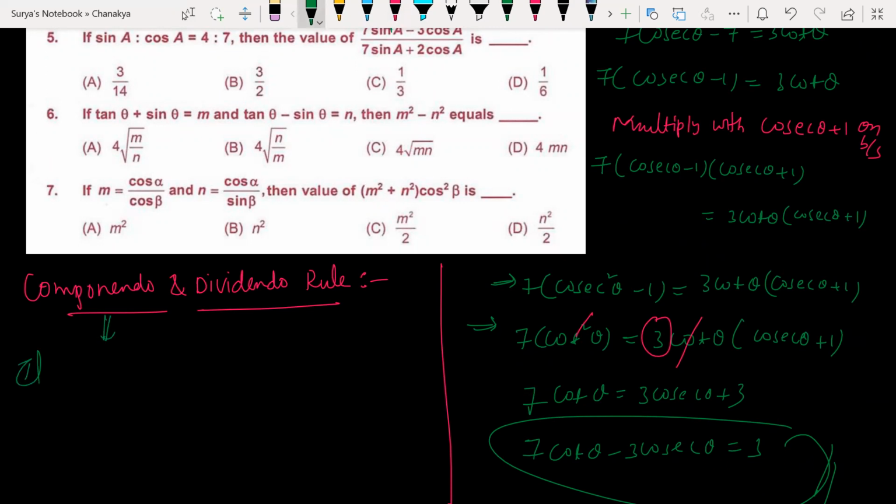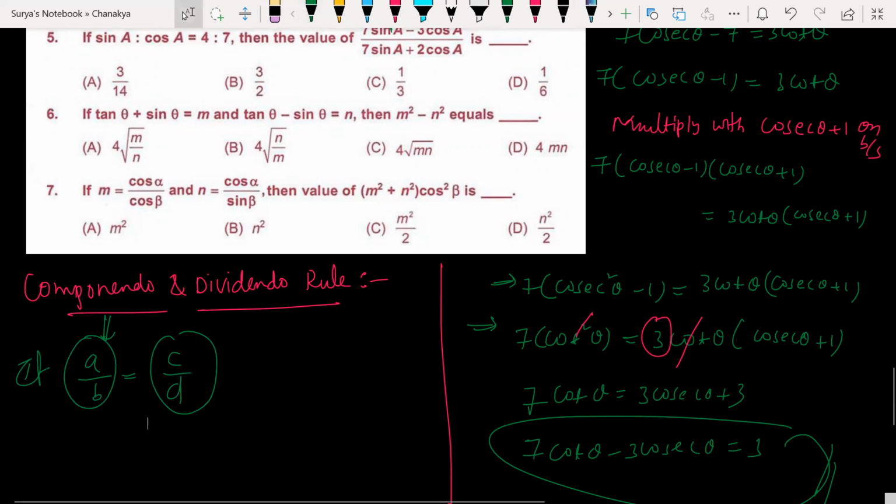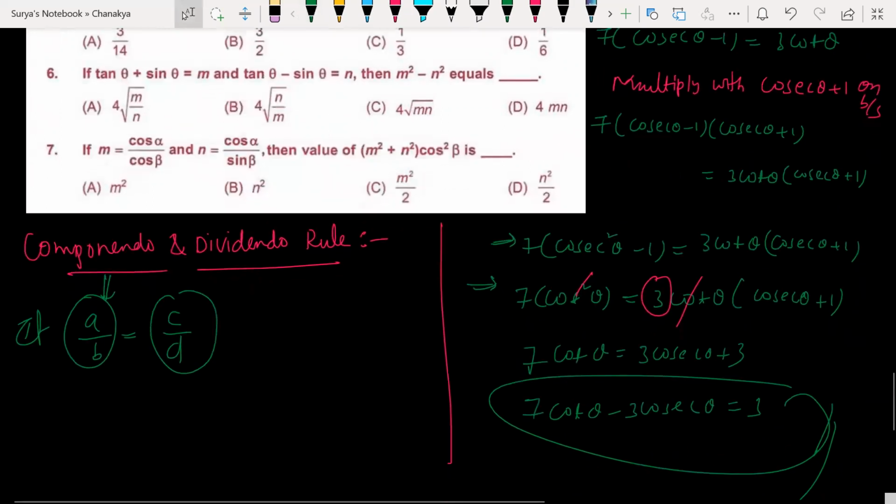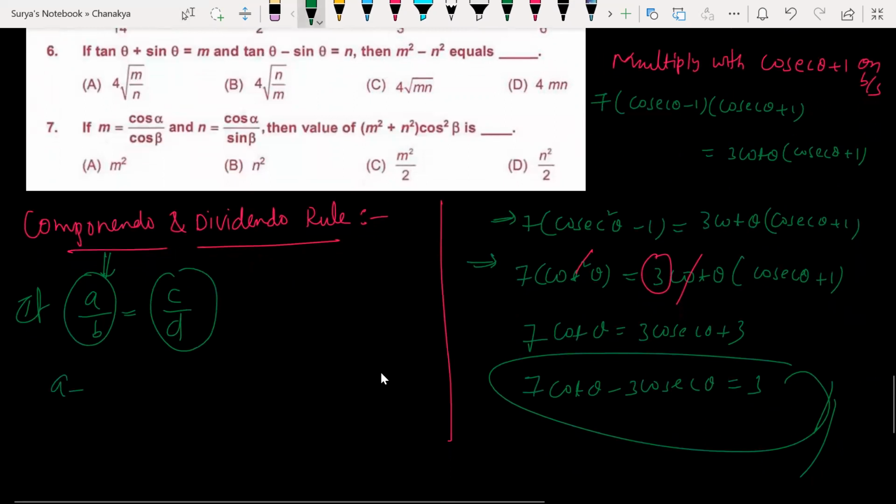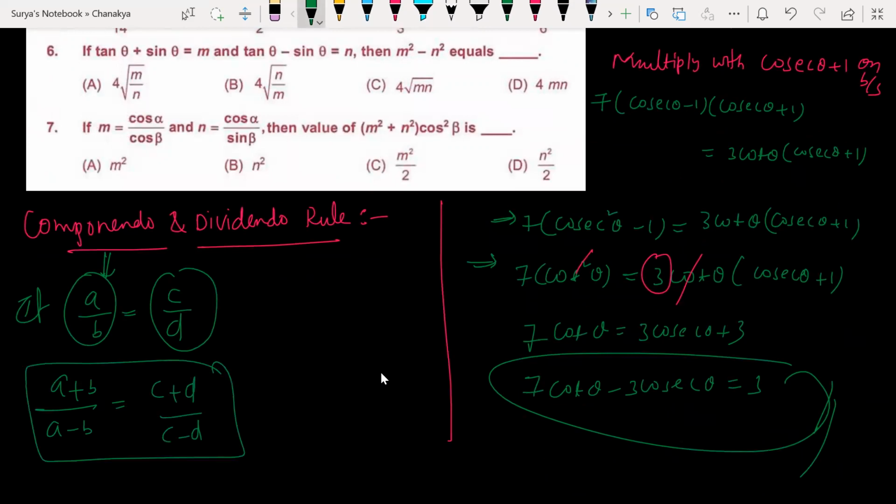Suppose I have A by B is equal to C by D. That is nothing but equating two ratios, which means a proportion. Isn't it? Yes or no, people? Make it fast. I'm telling you the shortcut here. So this can be written as A plus B, adding the denominator one side and subtracting the denominator one side. A plus B divided by A minus B is equal to C plus D divided by C minus D. This is my C and D rule. C and D rule is nothing but componendo and dividendo rule.